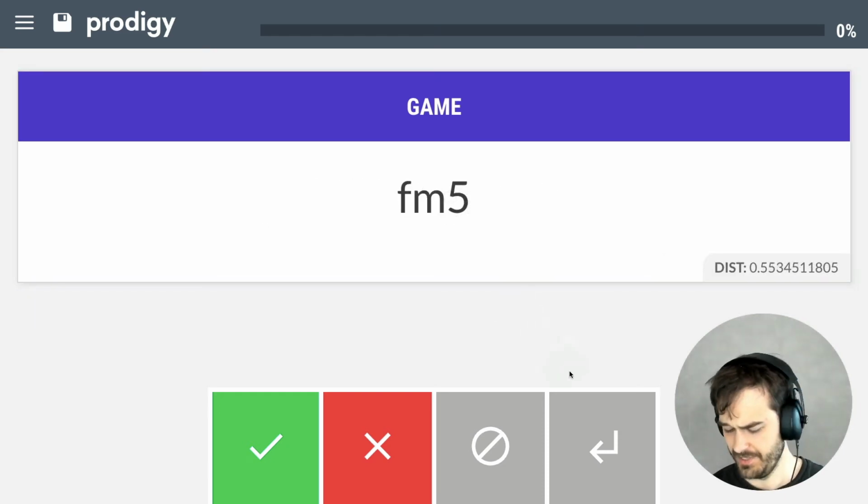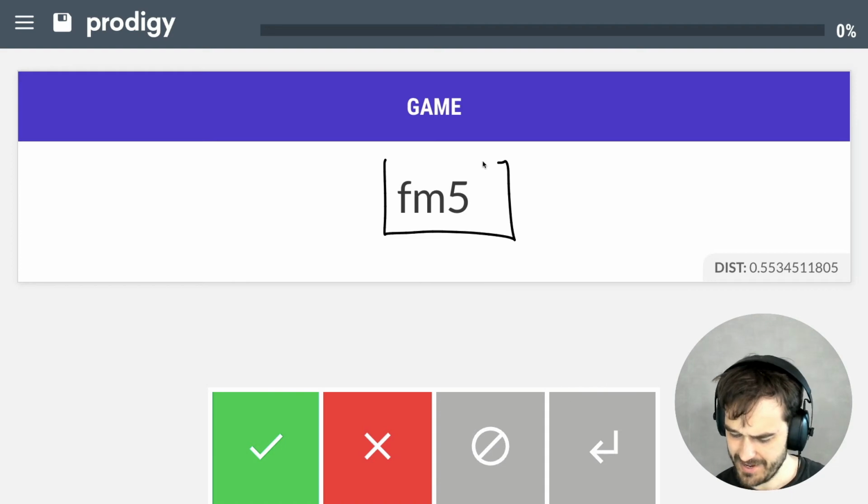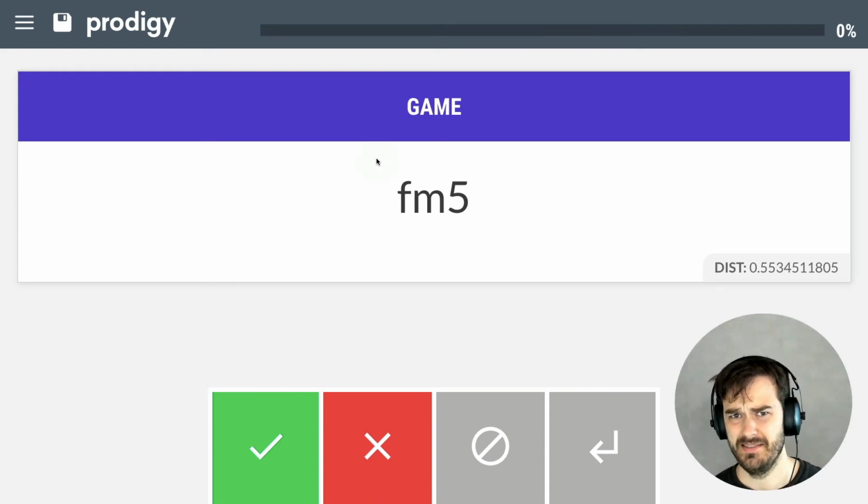So this was an interesting one. Looking at FM5, you do get the impression that this should be a video game, but I have no idea what it is. So I Googled it, FM5 with Xbox attached, and then I learned that there is this video game called Forza Motorsport 5. So there you go, that's pretty cool. Another abbreviation was found in my dataset.